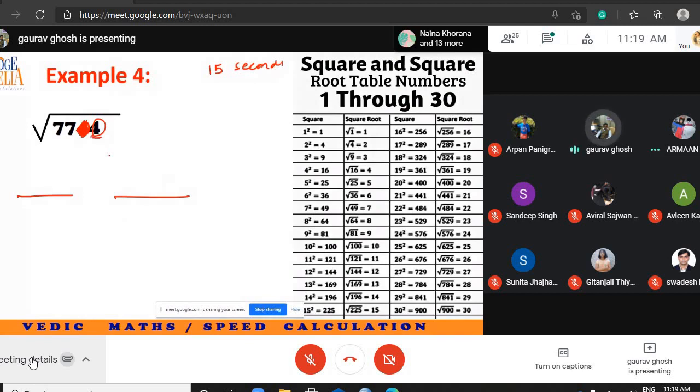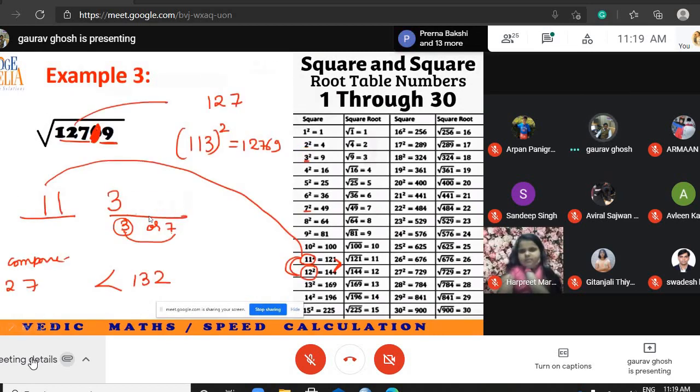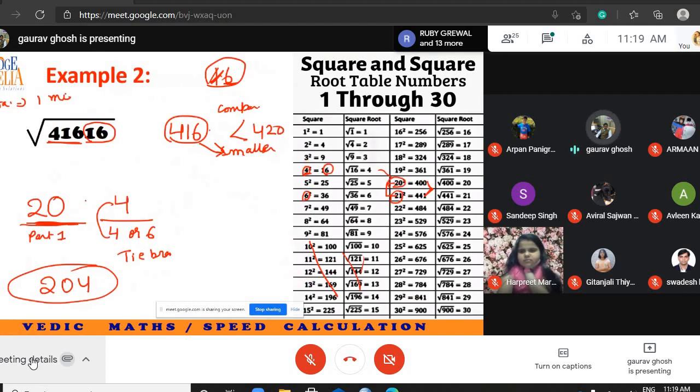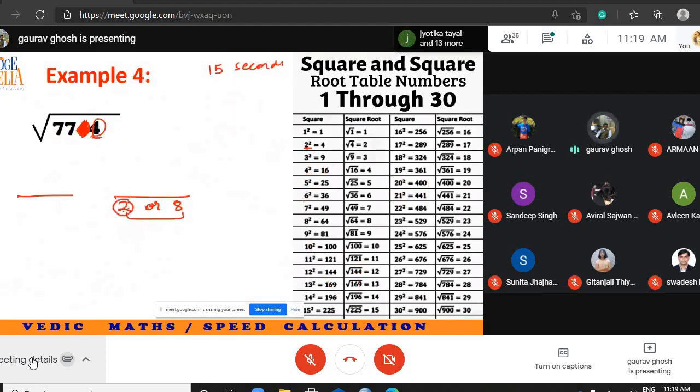So if the last digit is 4, it is possible that it is 2 or 8. If you have understood that it is 2, then the partner will be 8 only, because 2 plus 8 is equal to 10. Here the partners were 3 and 7, so 3 plus 7 is equal to 10. Here the partners were 4 and 6, so 4 plus 6 is equal to 10. So if you have guessed one number, you can easily guess the second number. So here it will either be 2 or 8.